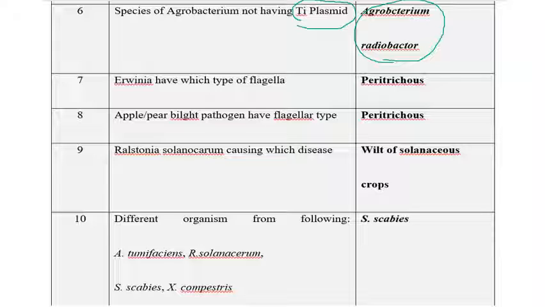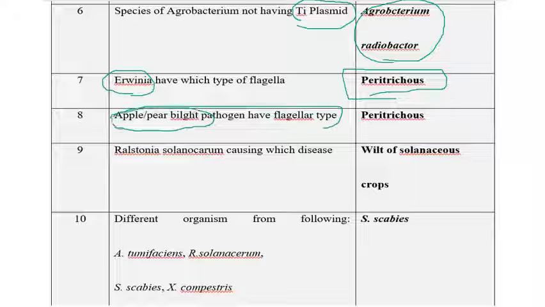The next one is Erwinia having which type of flagella? We know very well that Erwinia has peritrichous flagella, which means flagella all over the body. The next one is apple or pear blight pathogen having which flagella type. We know very well that apple or pear blight is caused by Erwinia amylovora, where Erwinia is a pathogen which consists of peritrichous type of flagella, which means flagella all over the body.